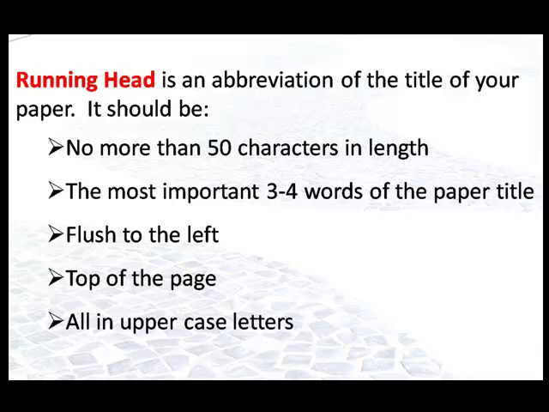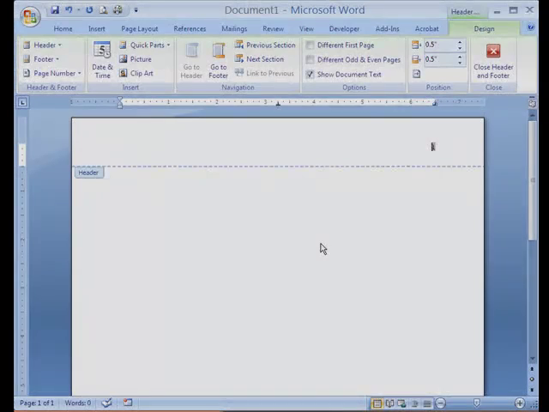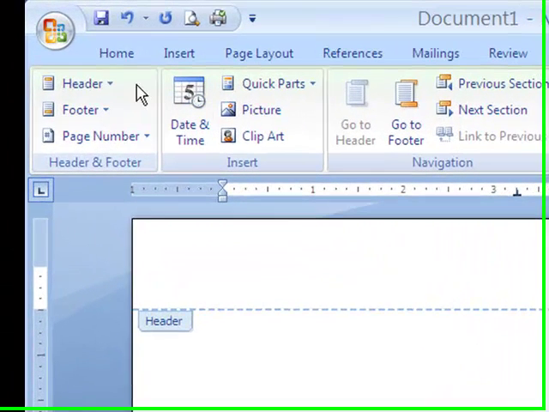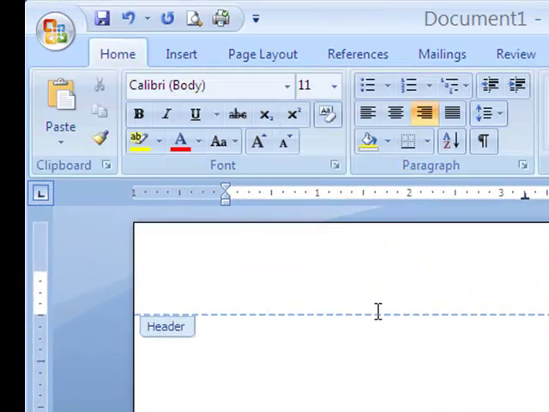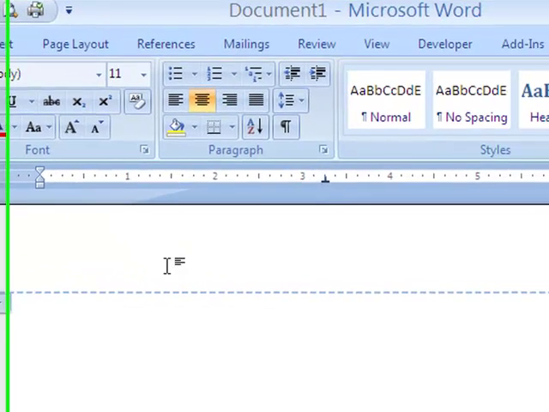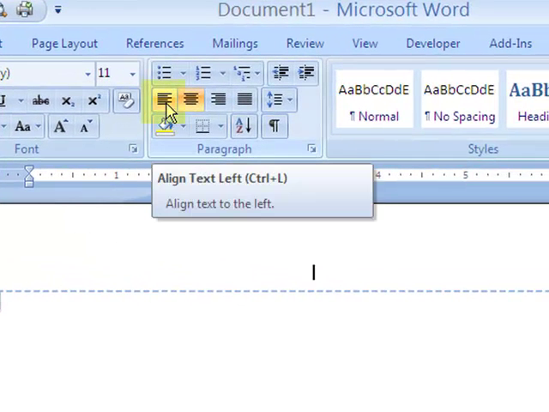This is one of the new things that came up with the new version of APA, version number 6, or the 6th edition, second printing, that the running head will be in uppercase letters, all of it, and flush to your left hand side. So in order to do that, we're going to click on the header, and then we're going to go to the Home tab, and from the paragraph group, we're going to select to align the text to the left.